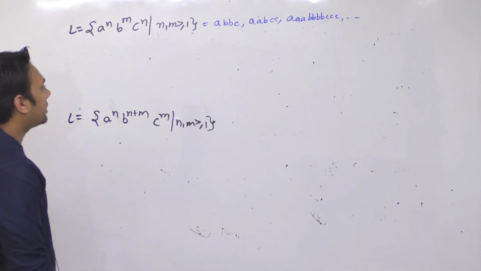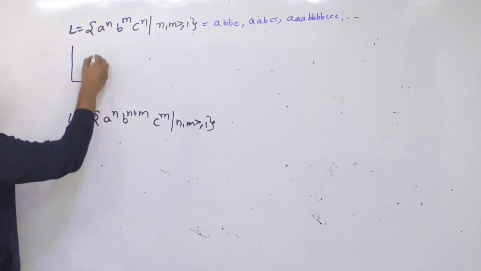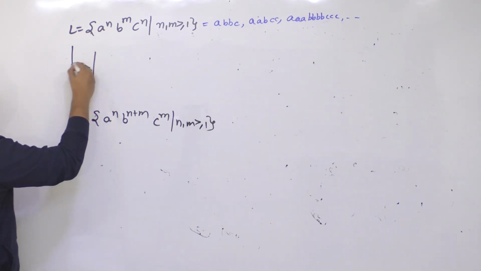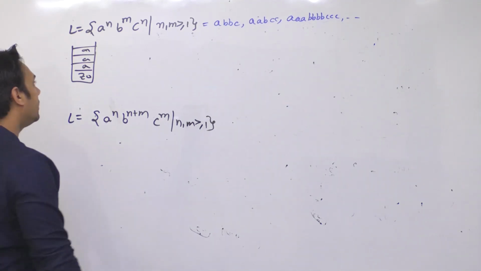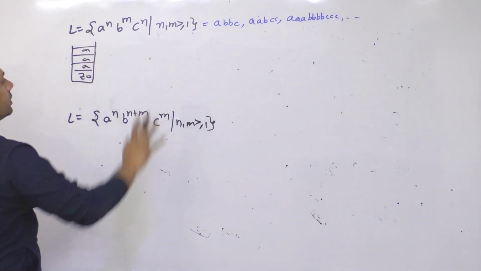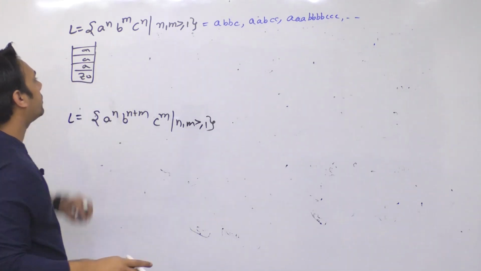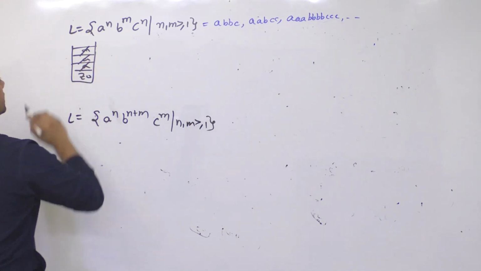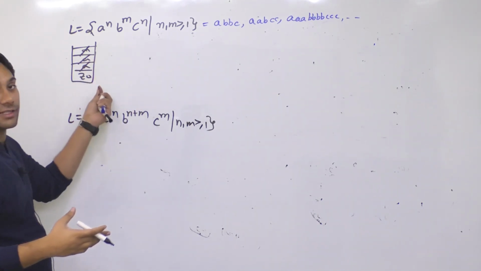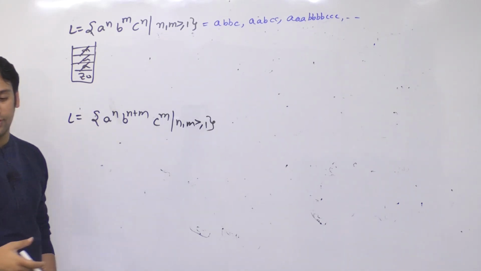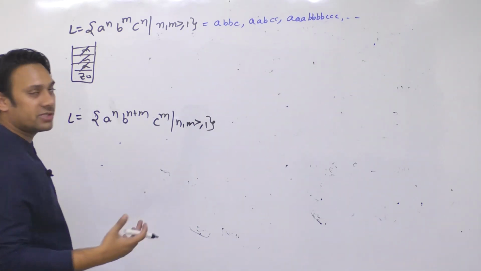Now in this case, how will you make the push down automata? The strategy is very simple. Whenever you get an A, you are going to insert all these A's inside the stack. जब भी आपके पास A आएंगे, सभी को आप stack के अंदर insert करेंगे. Whenever you get a B, you are not going to insert B inside the stack. B को आप stack में insert नहीं करेंगे. And whenever you get a C, you are going to compare the number of C with A, और A को stack से बाहर निकालेंगे. After this, if the string is finished and the stack is empty, then we can say the string exists in the language. Okay.